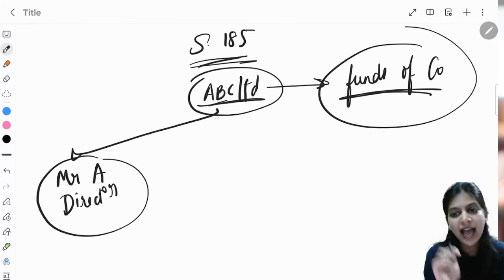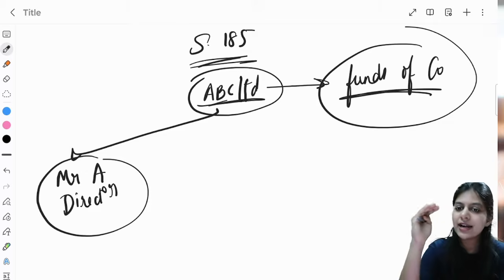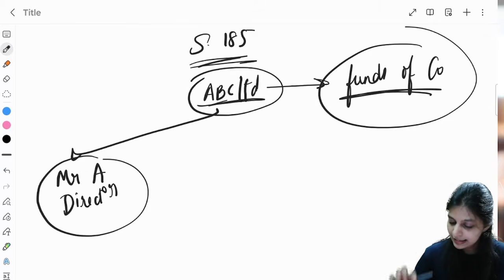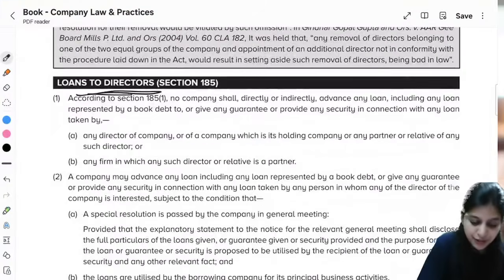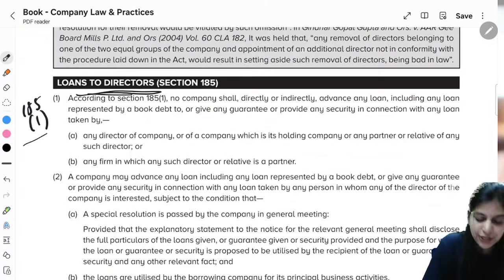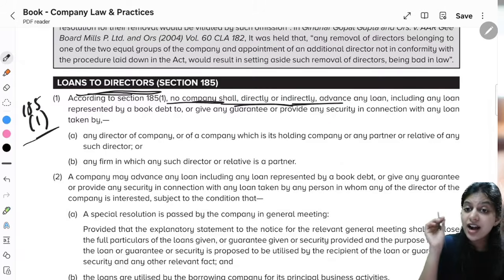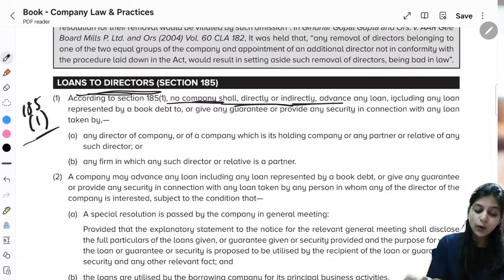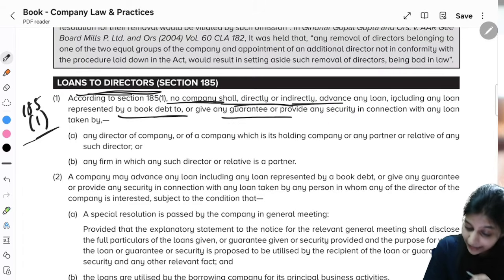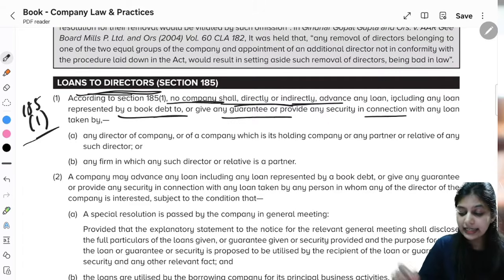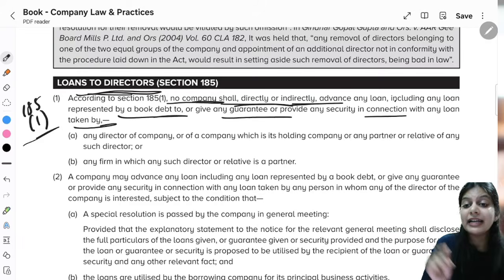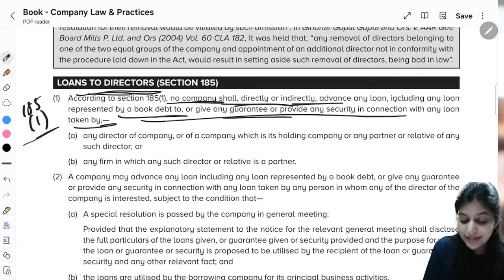Now this section has 4 subsections. We will understand each subsection. First is subsection 1. Section 185 subsection 1. What does this say? This says no company shall directly or indirectly advance any loan, including any loan represented by a book debt, or give any guarantee or provide any security in connection with any loan taken by... So what does this say here?